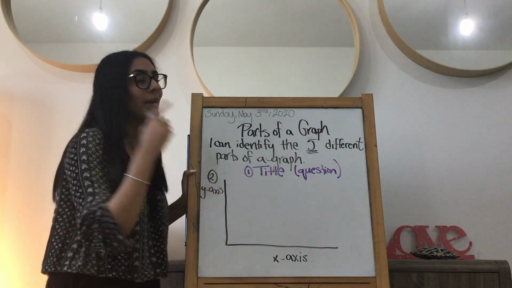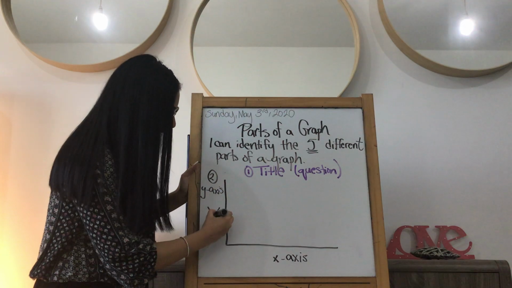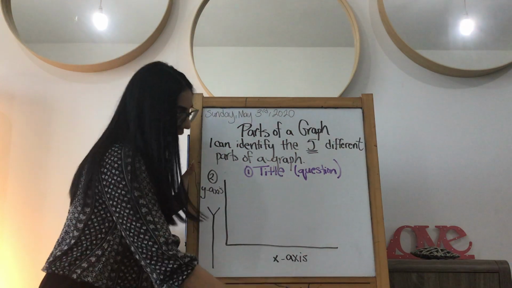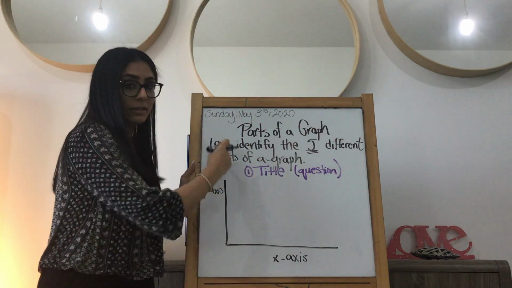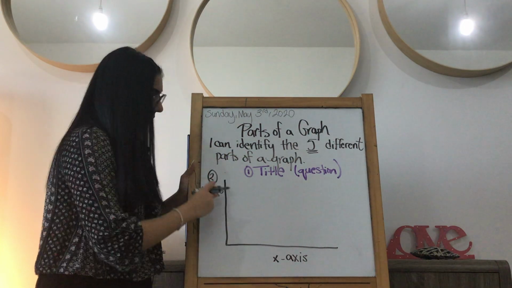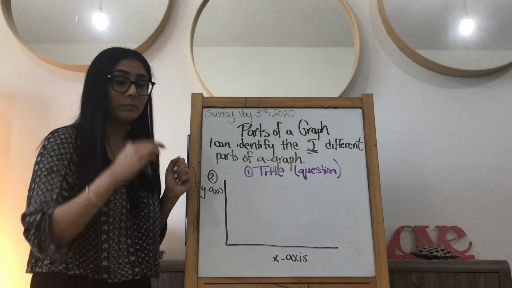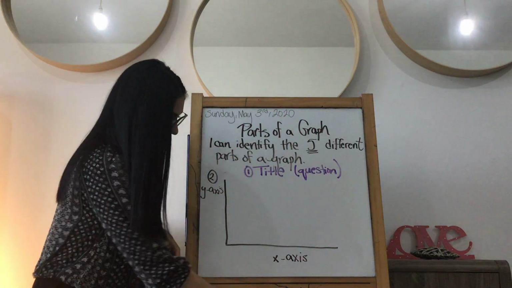This is always y. When I was young, an easy way I thought of remembering is think of y as long. Y is long, x is short. So that's why the long end of the L is the y-axis, and the horizontal is the x-axis. That's part 2, okay? The third part, let me get red.